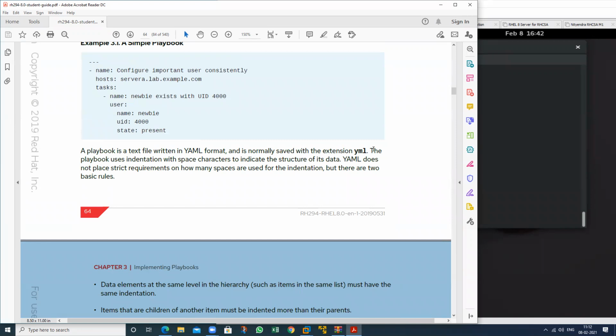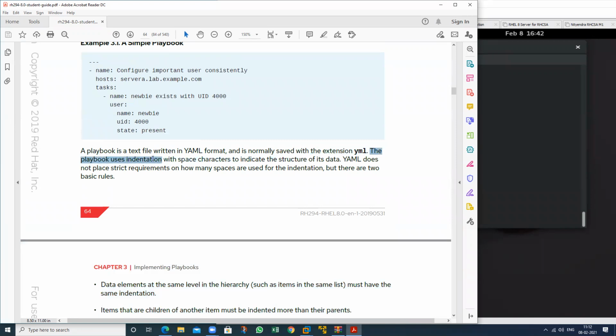See this one. The playbook uses indentation with space characters to indicate the structure of the data, because this particular language is a structured language. So what is Ansible? Ansible is a structured language that is performed in a YML format. It means this is the extension. It does not place strict requirements on how many spaces are used.